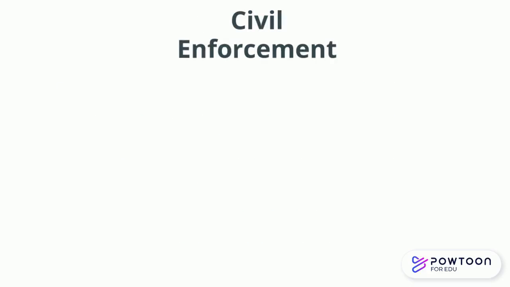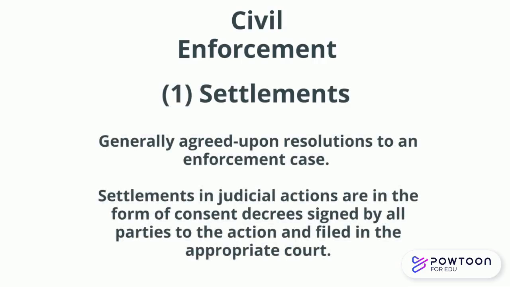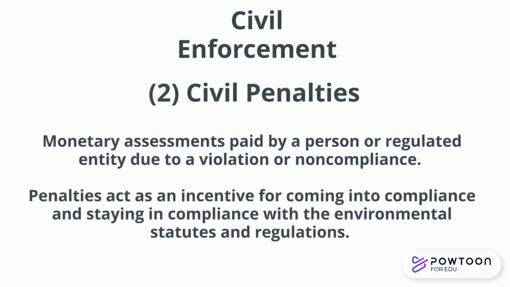Let's take a closer look at the possible outcomes of both civil and criminal enforcement actions. Under civil enforcement, there are four possible results. The first and most common are settlements. These are generally agreed upon resolutions to an enforcement case. Settlements and judicial actions are in the form of consent decrees signed by all parties to the action and filed in the appropriate court. And are civil penalties. These are monetary assessments paid by a person or regulated entity due to a violation or noncompliance. Penalties act as an incentive for coming into compliance and staying in compliance with the environmental statutes. Penalties are designed to recover the economic benefit of noncompliance and to compensate for the seriousness of the violation.